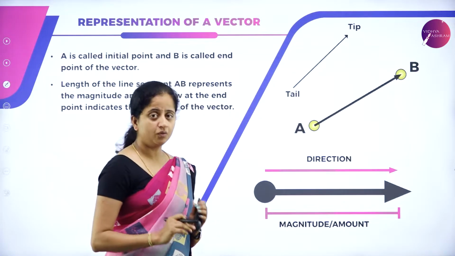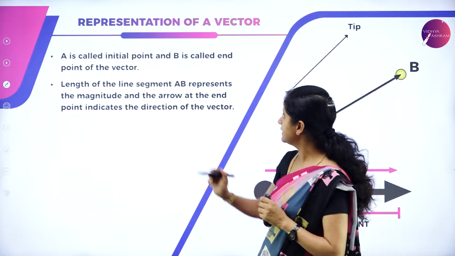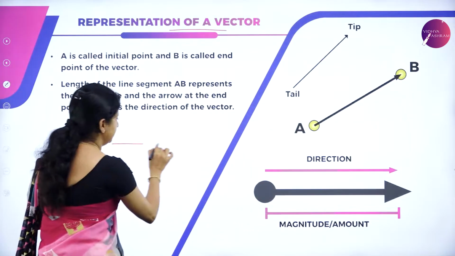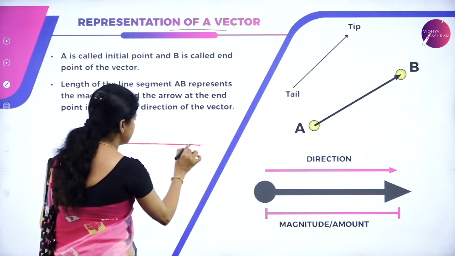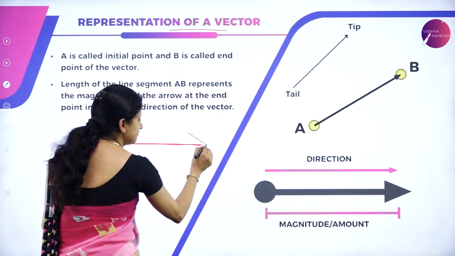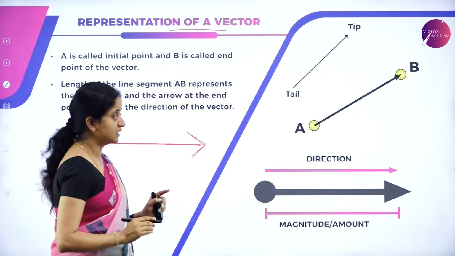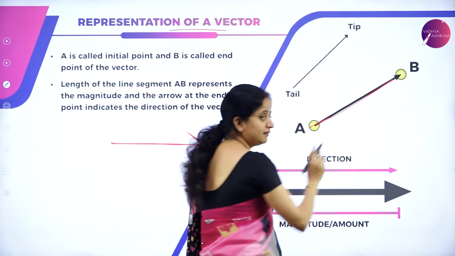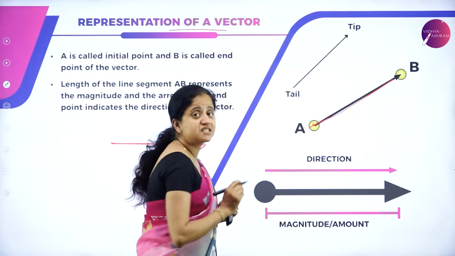Next, now we know what a vector is. Let us now see how to represent a vector. Look at this picture. If I draw a line segment, the length of this line segment represents the magnitude. If this line segment has an arrow mark, it represents the direction. Now look at this example. Here AB is the length of the line segment. In this line segment, A is the initial point.